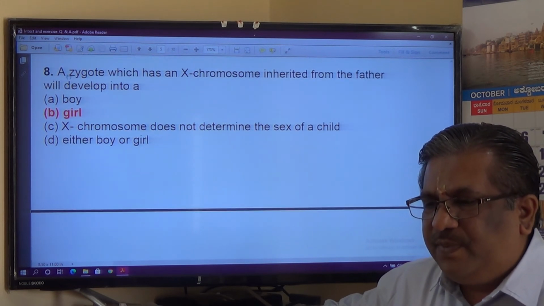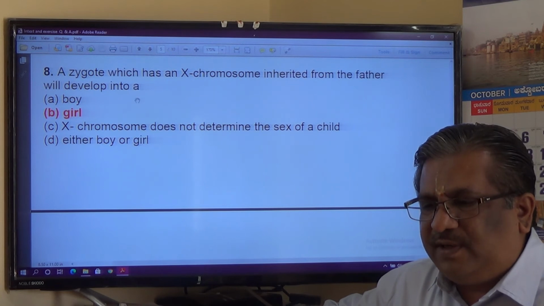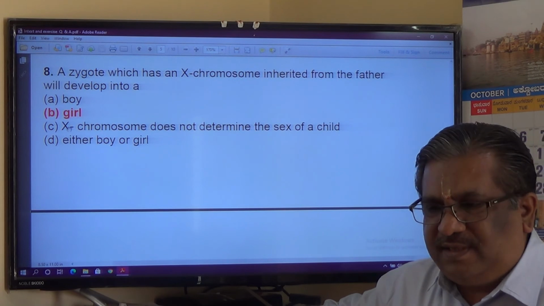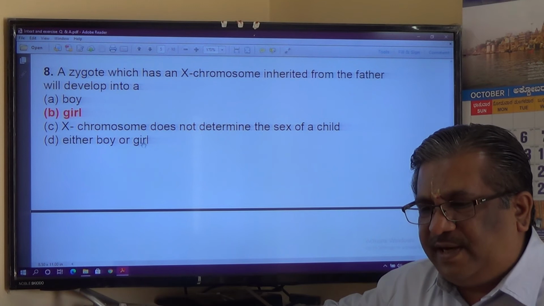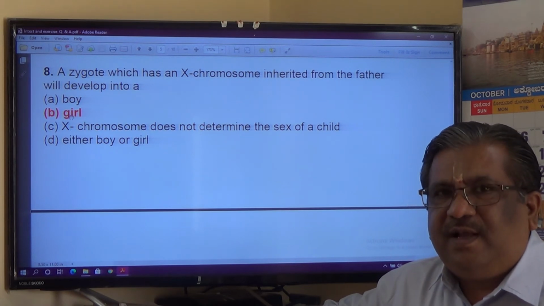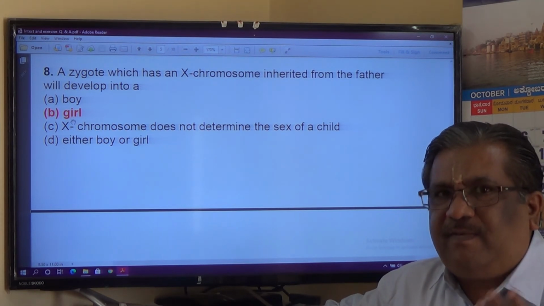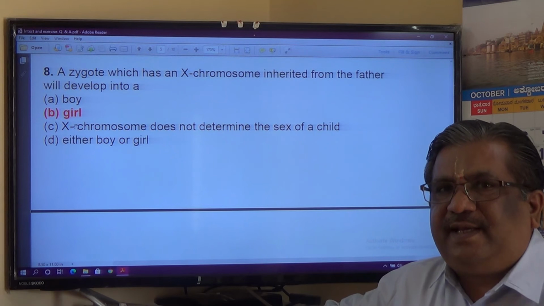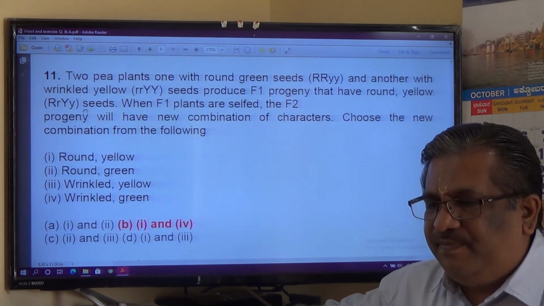Next, eighth one. A zygote which has an X chromosome inherited from father will develop into a girl child, isn't it? So boy, girl, X chromosome does not determine the sex, so definitely girl child. A sperm with X when fuses with egg which always contains X, XX leads to a baby girl. So girl, that's the answer.